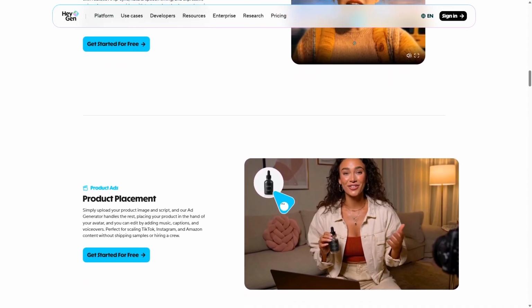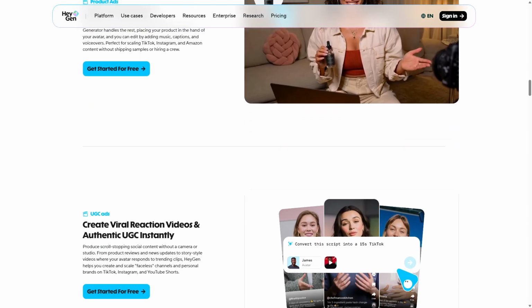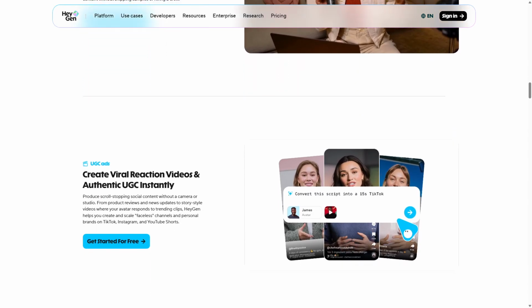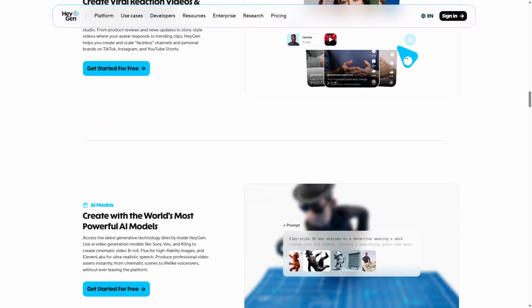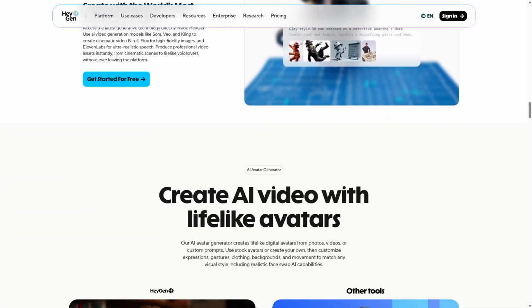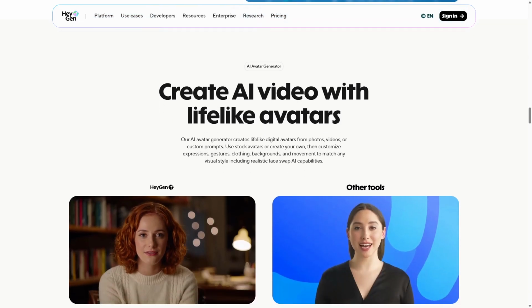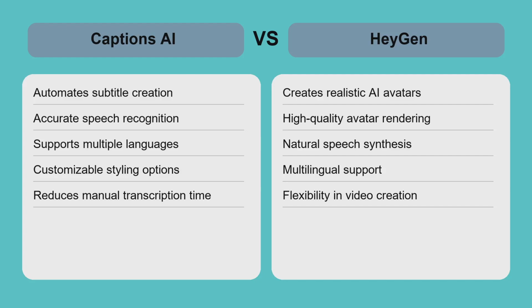Its strengths include high-quality avatar rendering, natural speech synthesis, and flexibility in video creation. However, HeyGen requires more creative input and may have a steeper learning curve compared to captioning tools. It is best suited for users who want to produce dynamic video presentations or virtual spokespersons rather than just subtitle generation. Comparing Captions AI and HeyGen highlights distinct use cases.